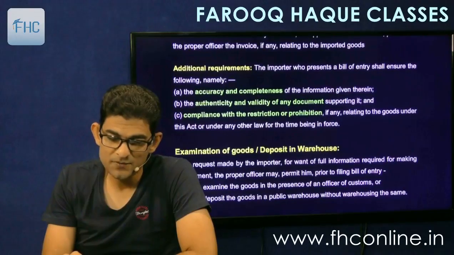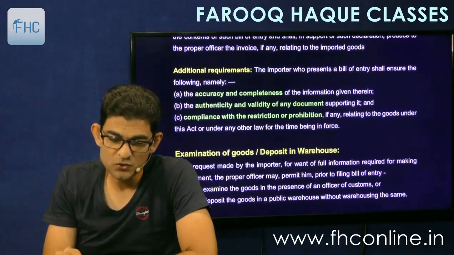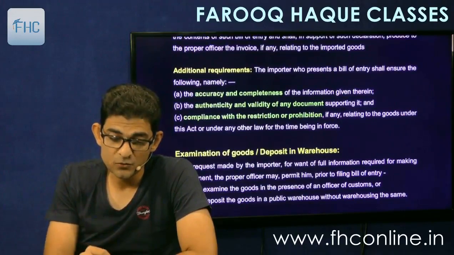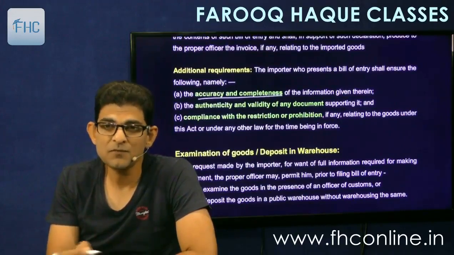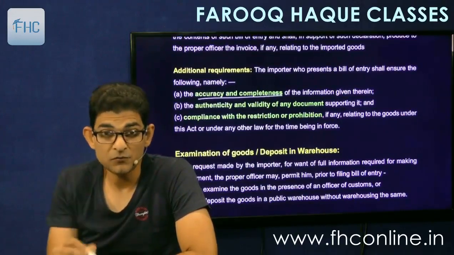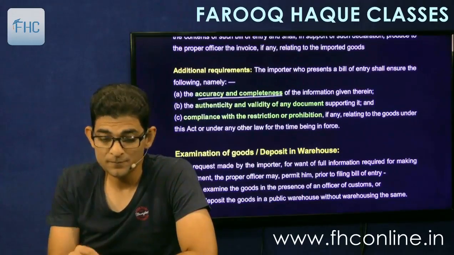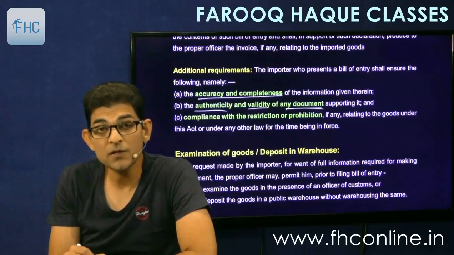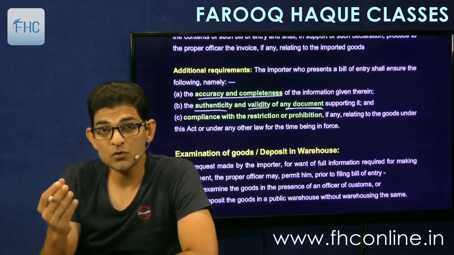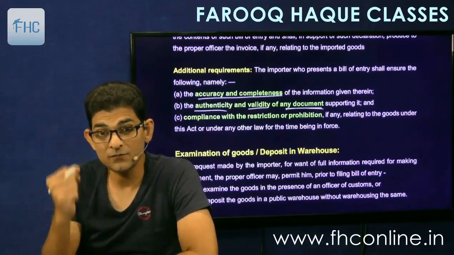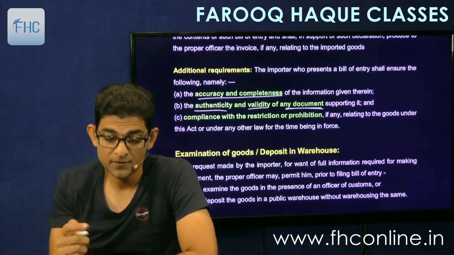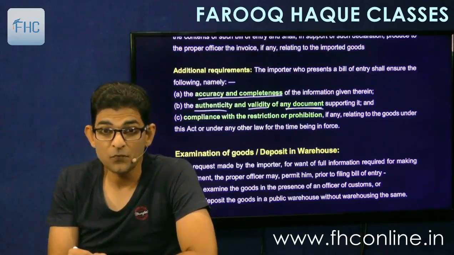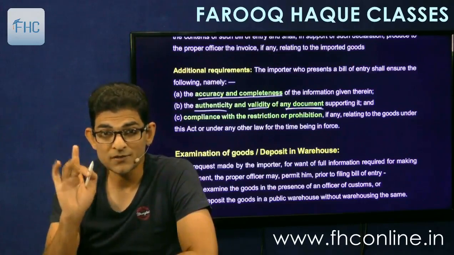Then additional requirements. The importer who presents the bill of entry shall ensure the following, namely the accuracy and completeness of the information given therein. Obviously you are responsible for that. Then authenticity and validity of any document supporting it, like invoices and all. So you have to authenticate and validate those documents, and if they are found to be false later on, then you will be punished.